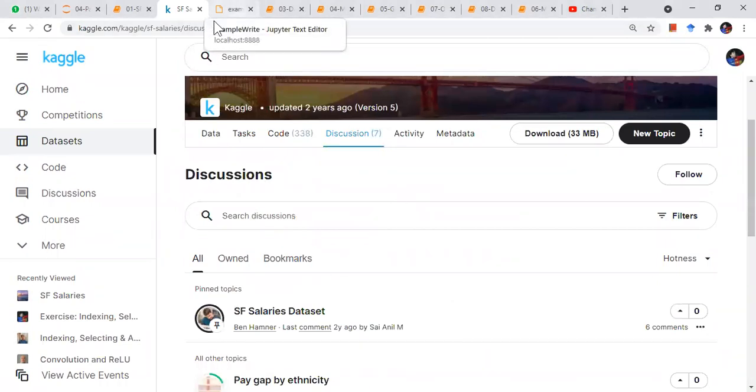We will look at this Kaggle website once we start working on the machine learning part of the course, right? We'll be solving some of the Kaggle problems, which you can add to your resume as well, right?